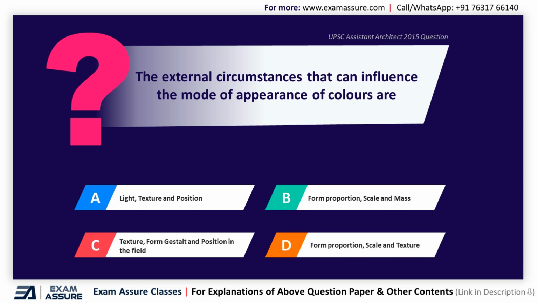Next question. The external circumstances that can influence the mode of appearance of colors are option A light, texture and position, option B form, proportion, scale and mass, option C texture, form, gestalt and position in the field, option D form, proportion, scale and texture. And the correct answer is option C texture, form, gestalt and position in the field.